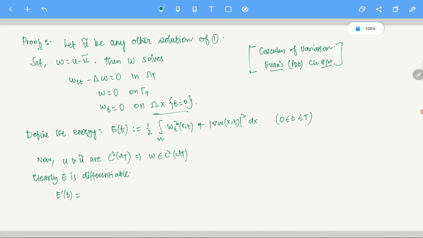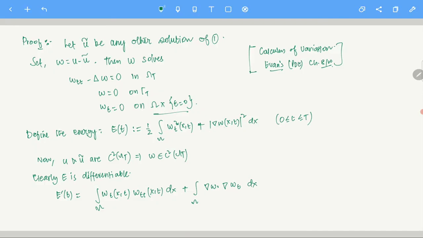And what is the derivative? E prime of t, I can take the derivative inside the integral. It is given by the integral over omega of w_t times w_tt of (x,t) dx, where the 2 and the half cancel out, plus the integral over omega of gradient of w dot gradient of w_t dx. First you derive the first term, and next you derive with respect to t.